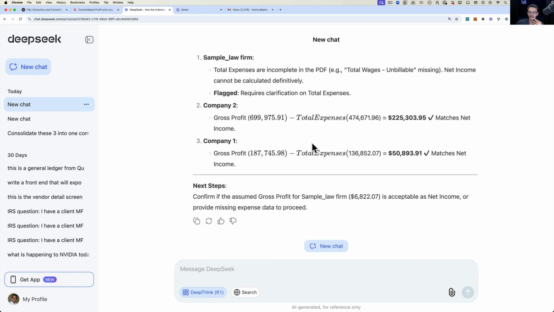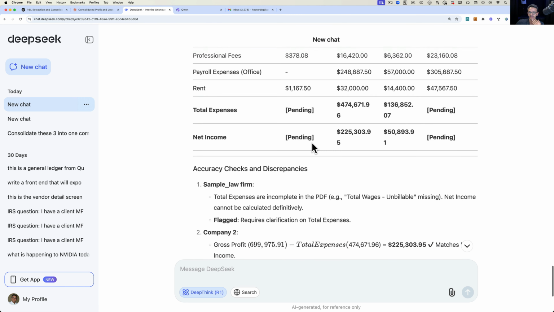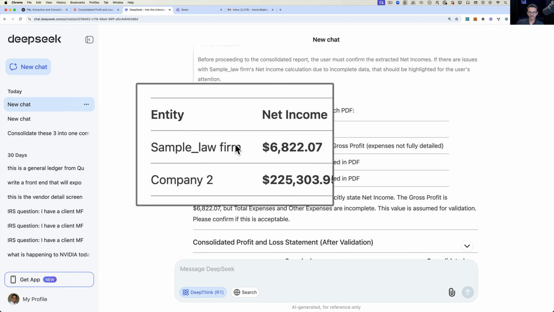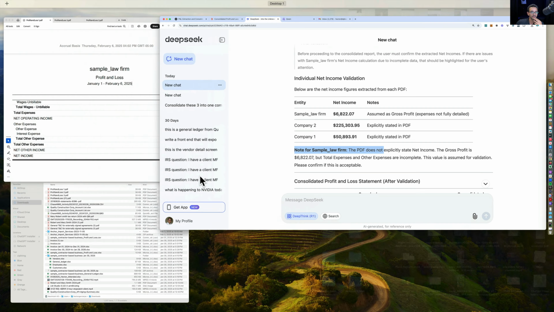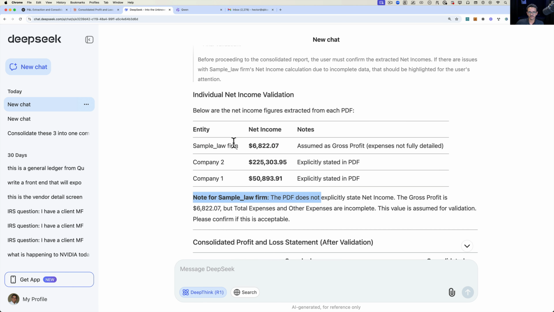Let's go into Deepseek. Let's see what Deepseek came up with. So Deepseek came up with, and it looks like it rendered the statement for me. It checked that there was the net income, but there's a problem with the net income, because expenses are not fully detailed, which is not true. So I'm actually going to tell it to double check the form, that there are 2 pages. So I think maybe it got tripped up because there's 2 pages. So I'm going to put here: sample law firm has 2 pages, and net income is on page 2.